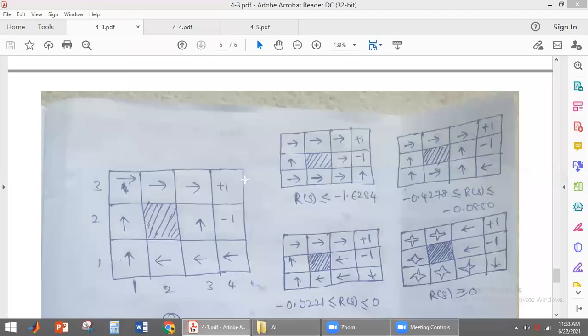The specification of a fully observable environment for a sequential decision problem is that here we are using the transition model. The transition model is of what? Markovian transition model means the next state depends upon the current state. By performing some action, it goes to the next state that depends upon the current state, and it is also using additive rewards. What is additive reward? Whenever the agent is moving from the initial state to the final state, it will add the rewards for each and every state, and that gives you the performance of the agent.